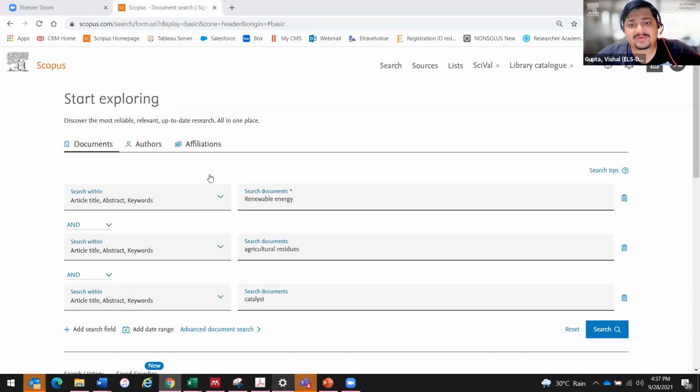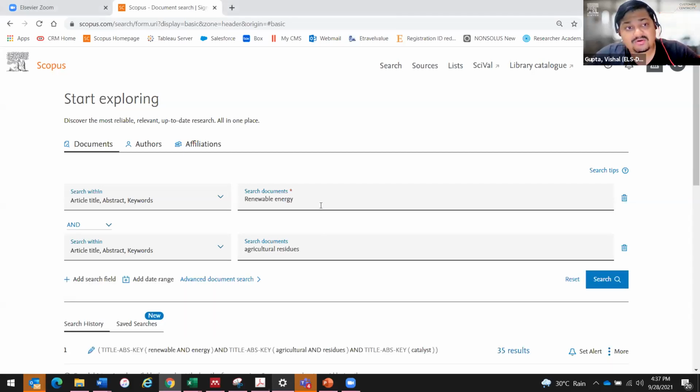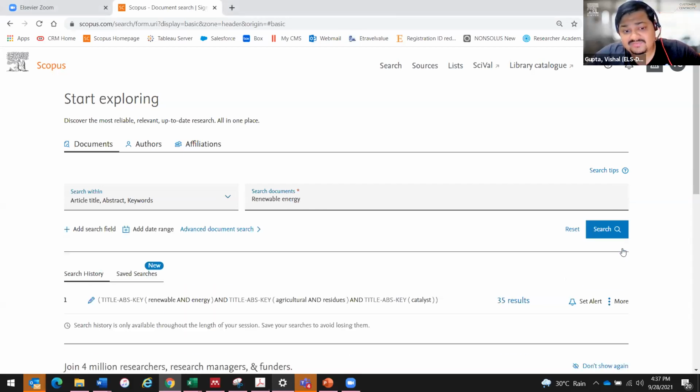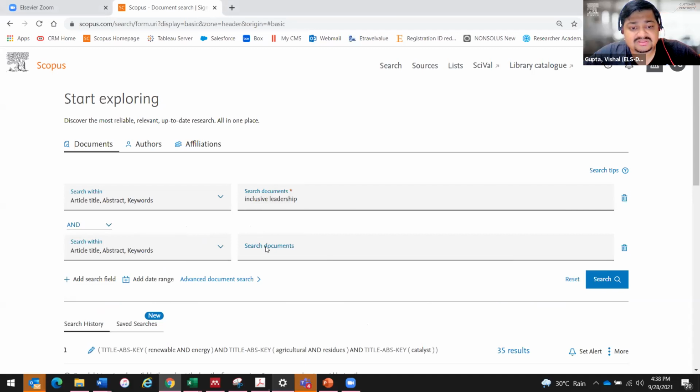Okay, so someone has requested to use a keyword and says that they're not able to get any results. So I'm just trying it out, trying to see if that really is the case. So the keywords are inclusive, leadership, and then add search fields and hybrid workplace, right? And let me do a search.